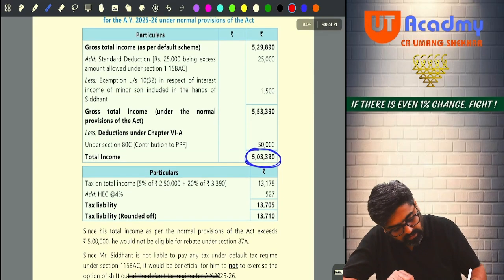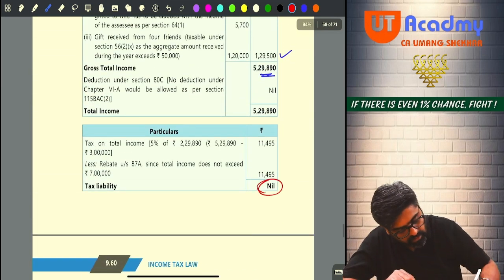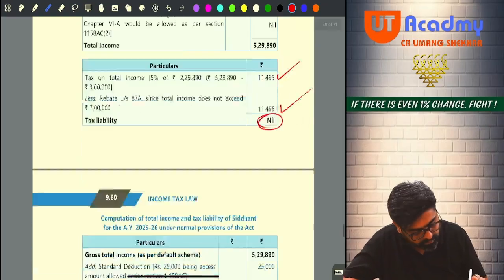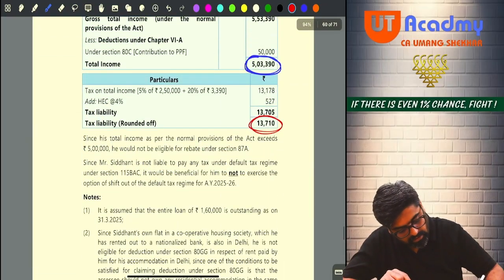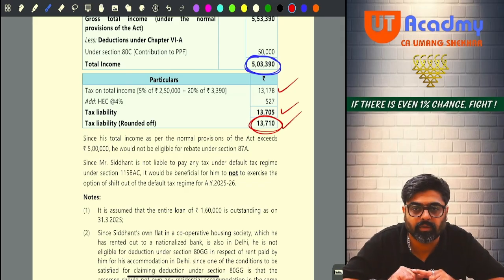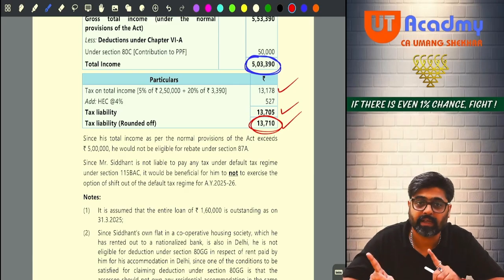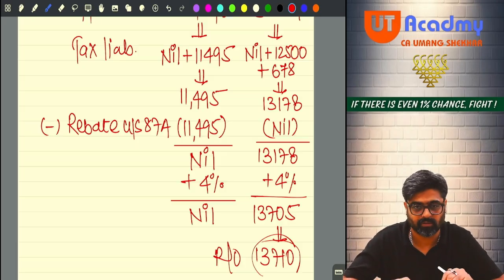See, here it is 13,710 and here it is nil. 11,495 gone for rebate, nil tax, and here 13,178 coming to 13,705, rounded off to 13,710. Got it, sir? This type of question they can ask. But wait, you have just calculated both the options.